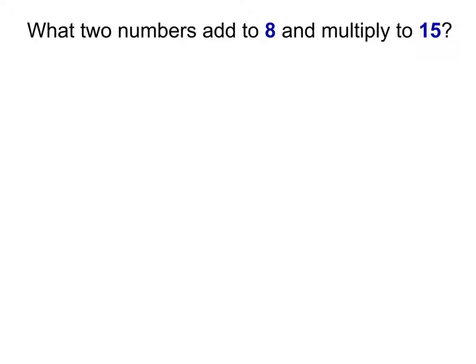Many of you can probably just look at it and come up with it. But how do we know that? Well, whenever I do these, I'm always first looking at what the numbers are that multiply to the given number, rather than the adding. Because, and I mentioned this specifically, some people will actually start with the adding part. Now, if I just started thinking of all the different ways I could add to 8, there ends up being quite a few different numbers that I can add to 8, right?